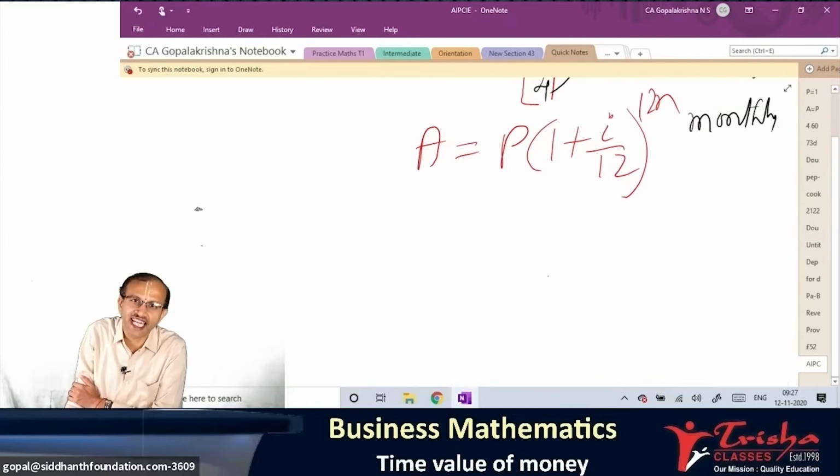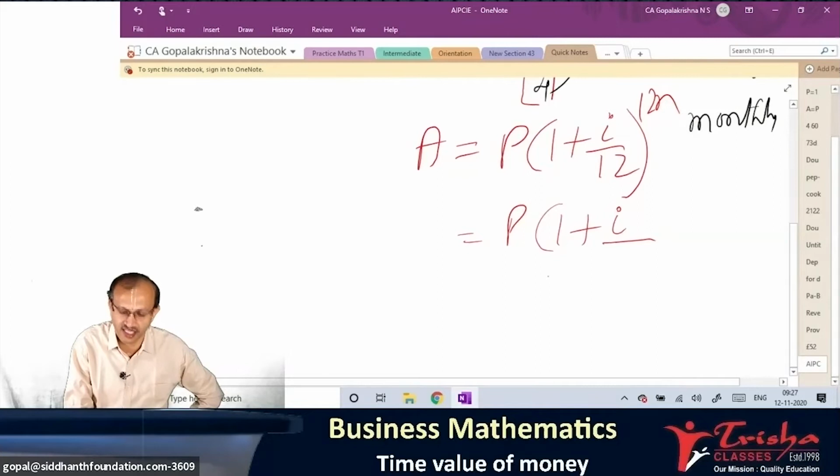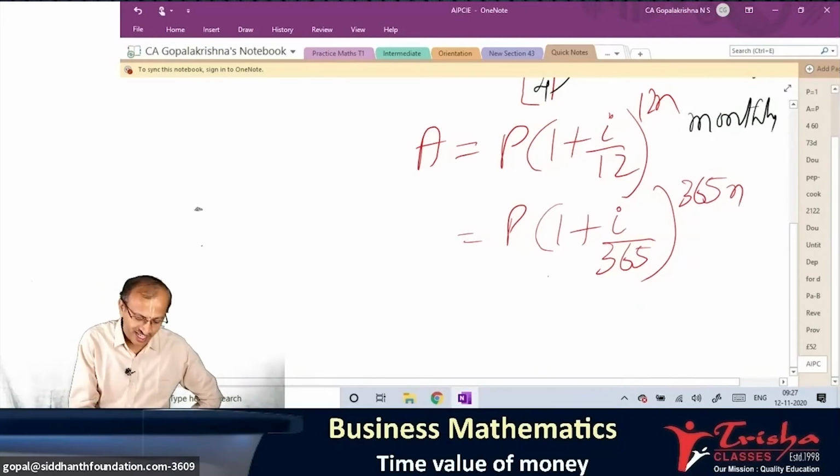Students, interestingly, next one. What if it is a daily compounding? Anyone guess? Daily compounding. I by how many days in a year? 365, power 365n. Does it come? No. Okay.